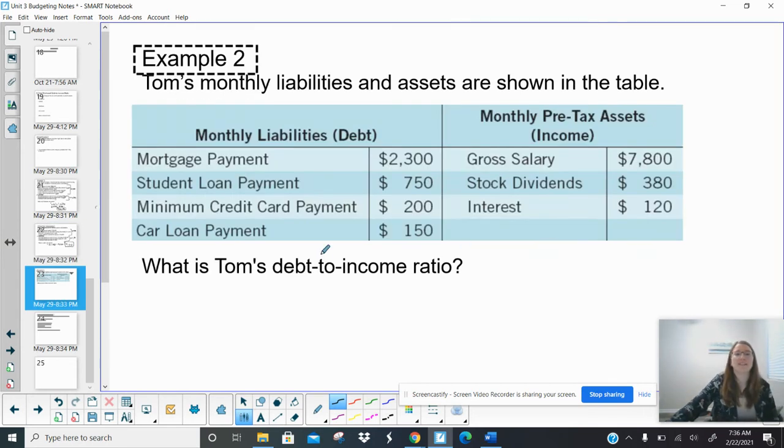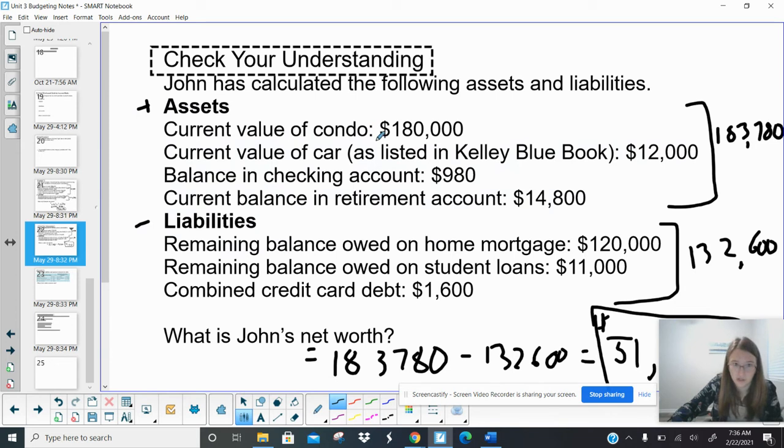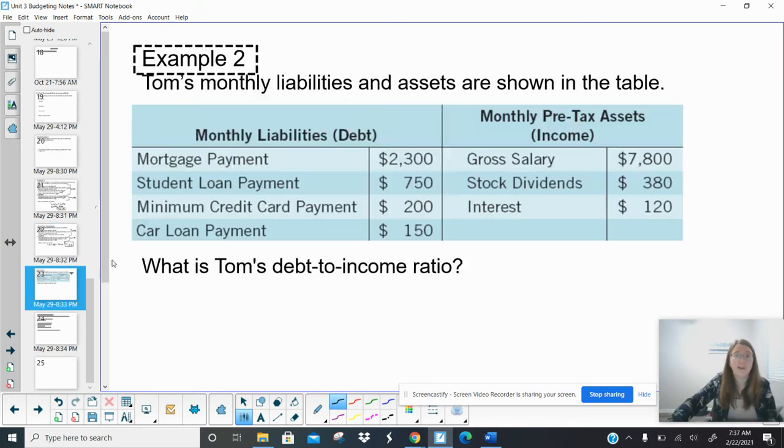Okay, so now talking about debt to income ratio. One of the differences between net worth and debt to income ratio is that net worth is talking about all of everything, right? We talked about the entire home loan here. We talked about the entire value of the car, how much money you just have total. But debt to income specifically refers to the monthlies. Looking on a monthly basis, how much of your income is going towards paying off your debts monthly.